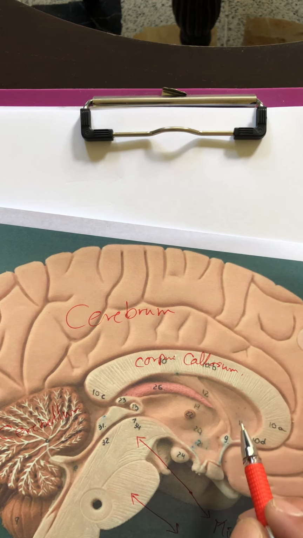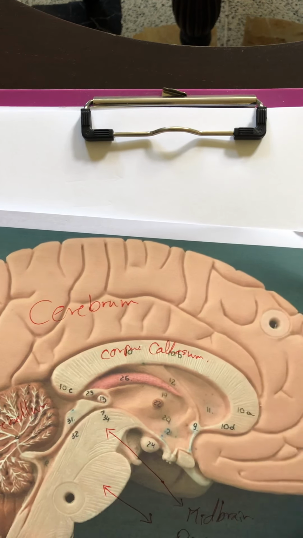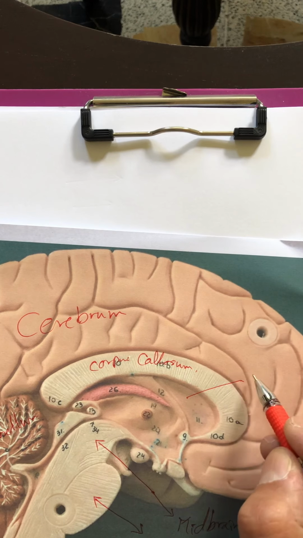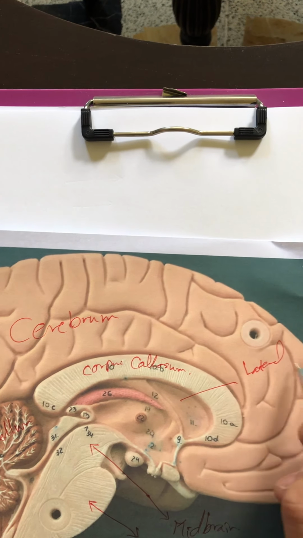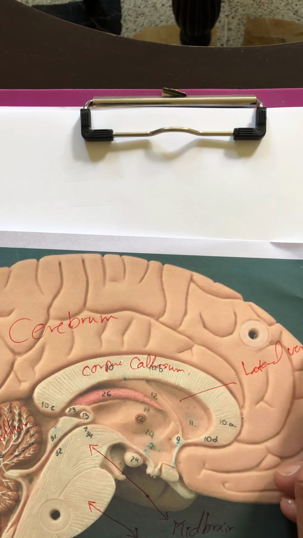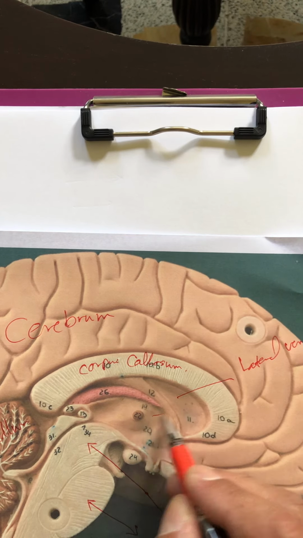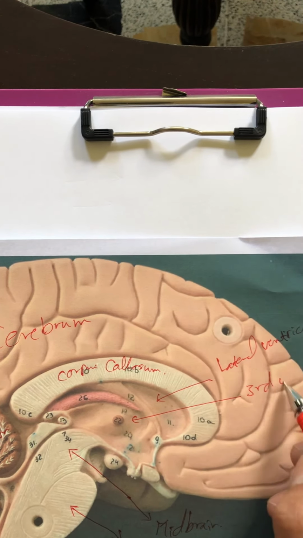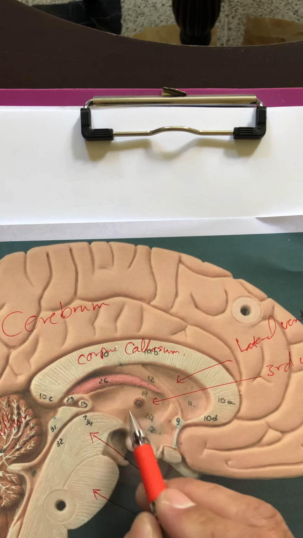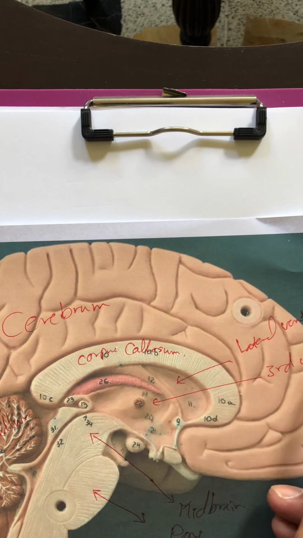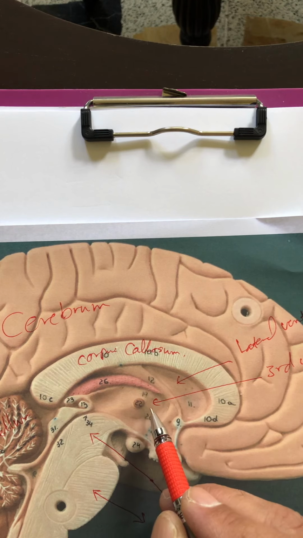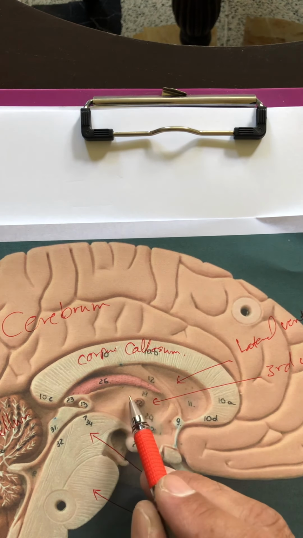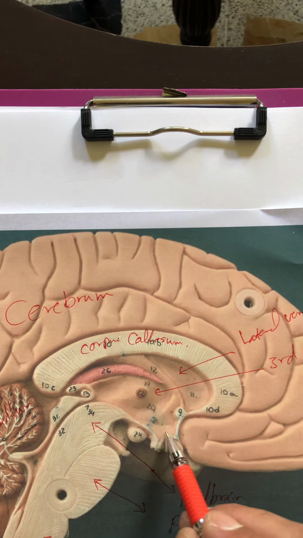This is the lateral ventricle of the brain. We will study it in the next lecture. And this is the third ventricle of the brain. And of course, the thalamus. Here is the thalamus, because the third ventricle is between the two thalami, the right and left thalamus. And of course, this is the hypothalamus.